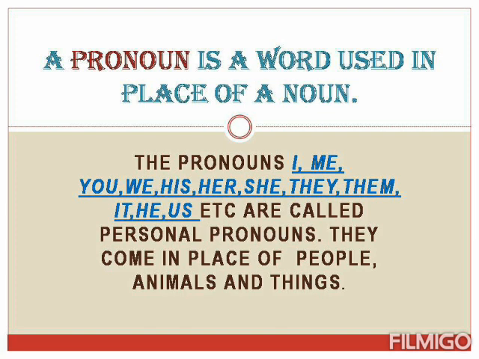That is pronoun. The pronouns I, me, you, we, his, her, she, they, them, it, he, us, etc. are called personal pronouns. They come in place of people, animals and things. Personal pronoun is one of the types of pronoun that we will study in our next video. First we will learn how to use and where we should use I, me, he, she, it, etc.